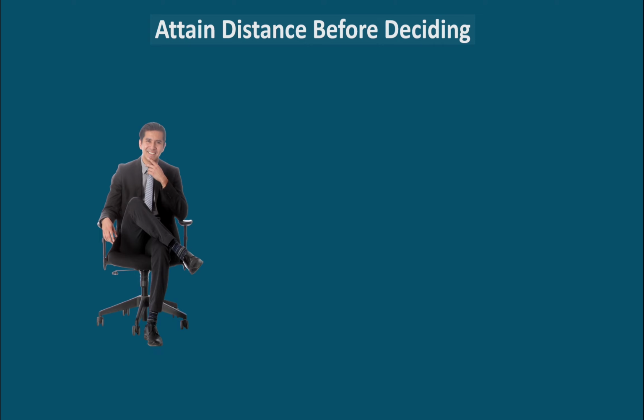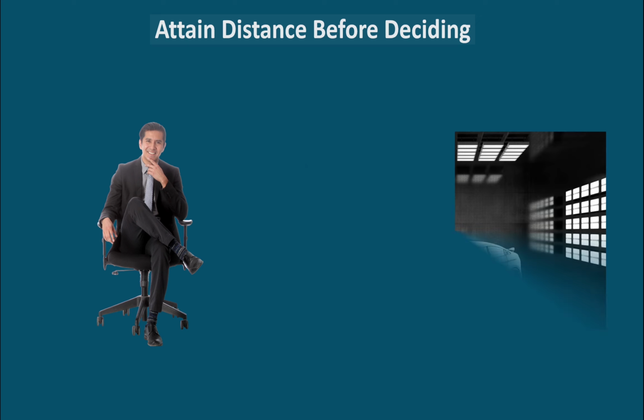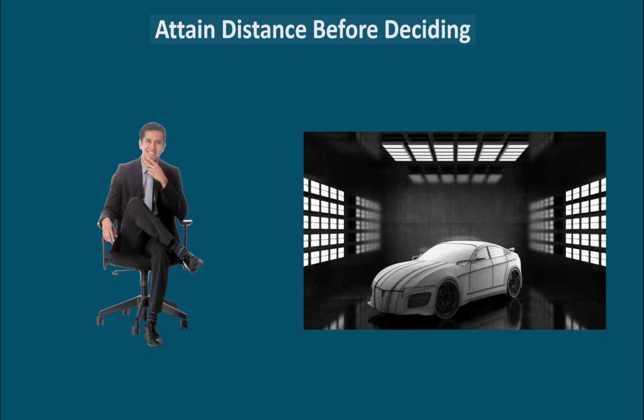Attain distance before deciding. Always gain perspective by imagining how you'll feel about your decision in the future or how an outsider might view the situation. This helps in reducing emotional biases. If deciding on a major purchase like a car, imagine how you'll feel about it in 5 years. Will you still be happy with the decision?